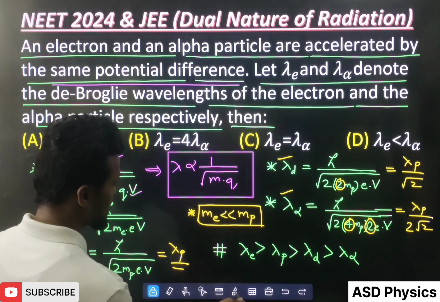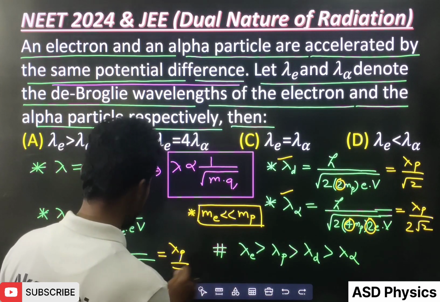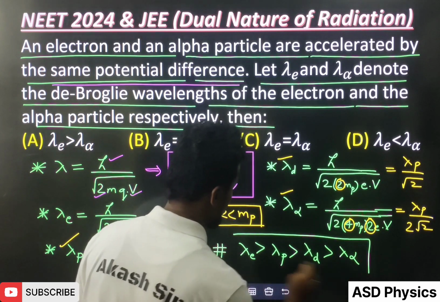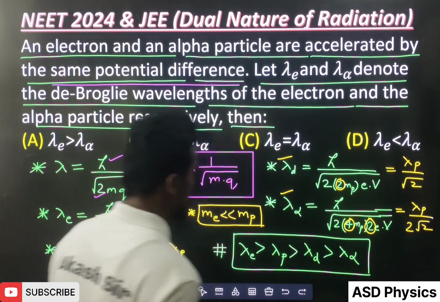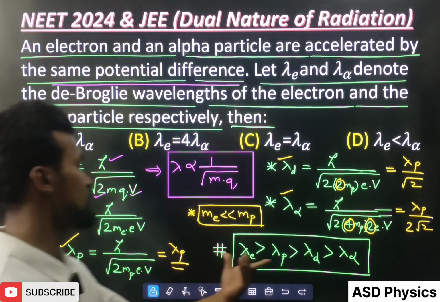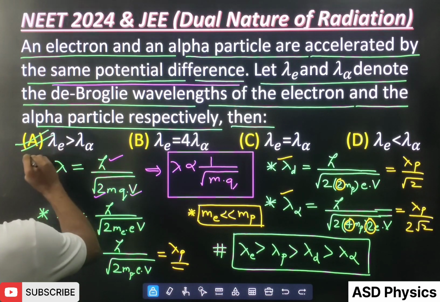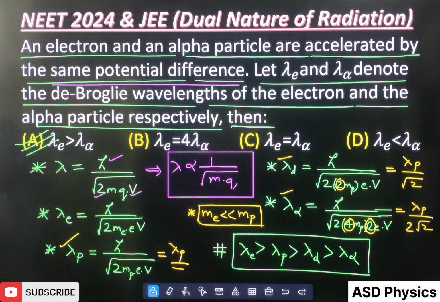This relation you have to remember; just think a little bit mathematically and you will get it very well. So the correct option is option A, is it students?